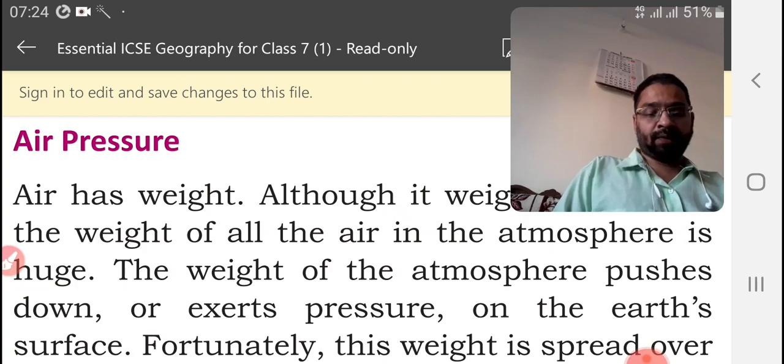The weight of the atmosphere pushing down on a little area on the Earth's surface is called atmospheric pressure.